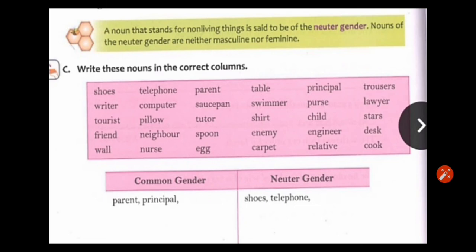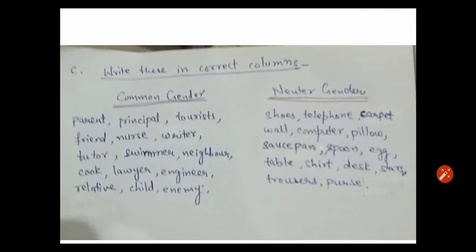I am giving this exercise as homework, but don't cheat, children, because I am giving you the answers of this also now in this video only. Before looking at the answers, first try to do it by yourself. Okay, after that you can match the answers with the answer key which I have given you in the next slide. Answers are here, but don't cheat. First do it by yourself and then you can check the answers.